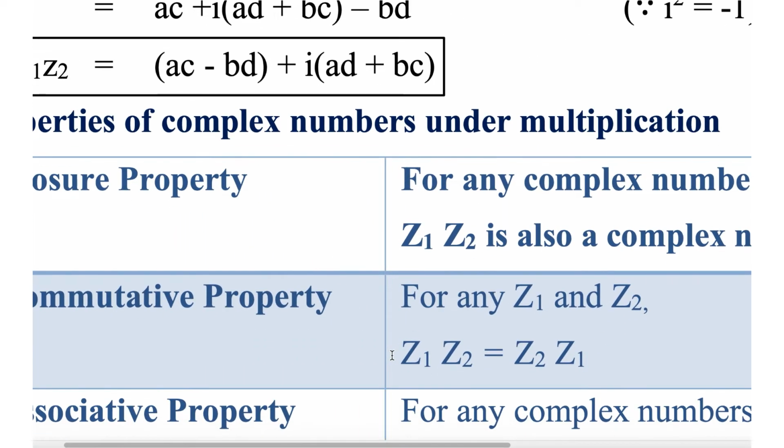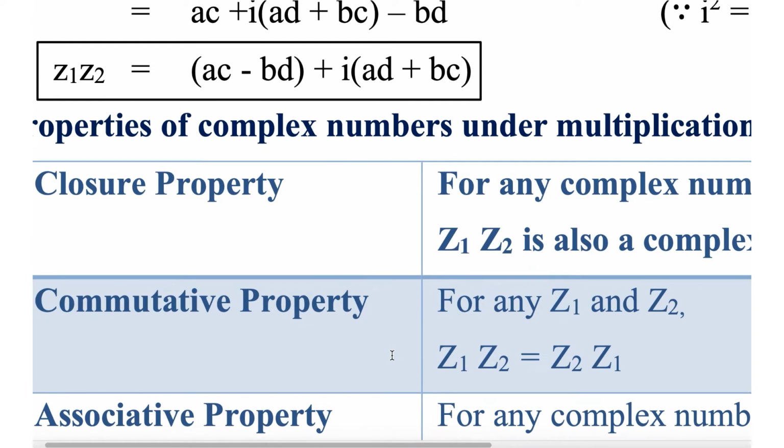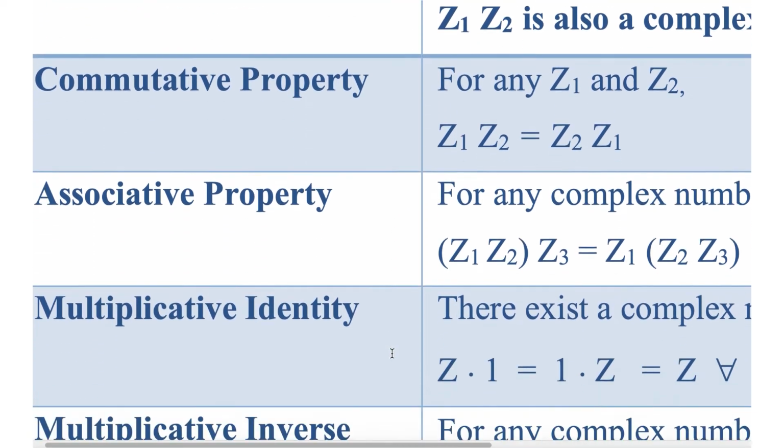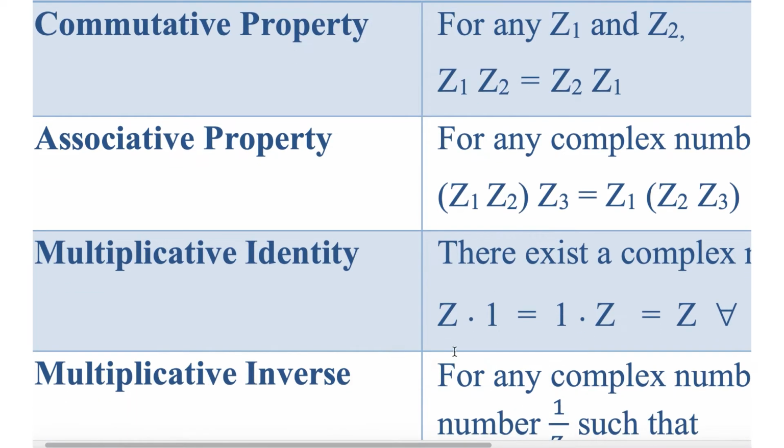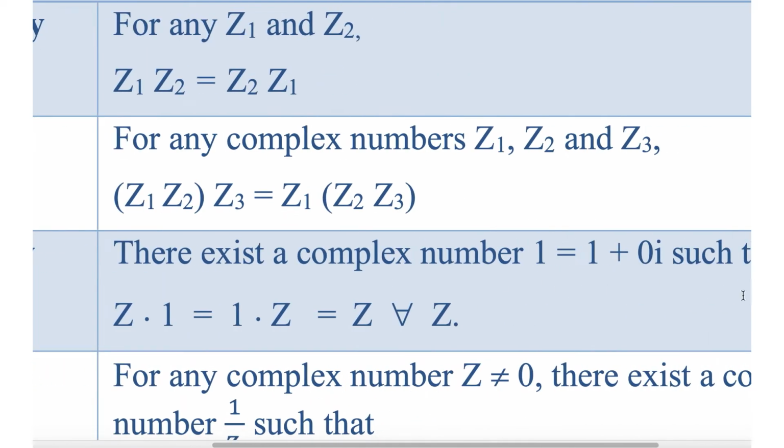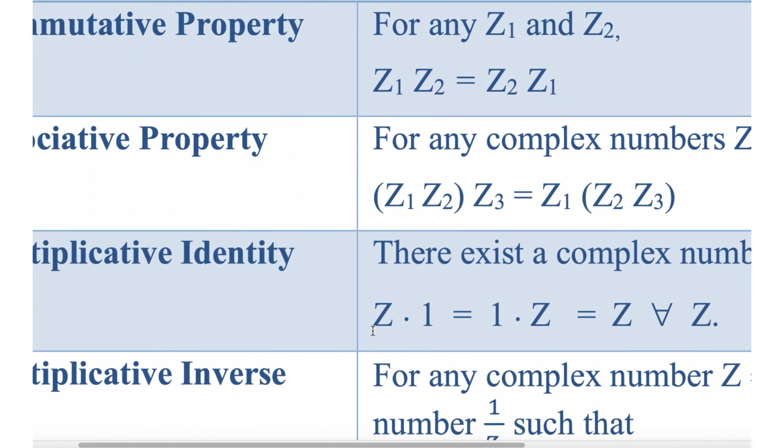Commutative property: for any z1 and z2, z1 z2 equal to z2 into z1. Associative property: for any complex numbers z1, z2, z3, z1 z2 into z3 equal to z1 into z2 z3. Multiplicative identity: there exists a complex number 1 such that z into 1 equal to 1 into z equal to z for all z.